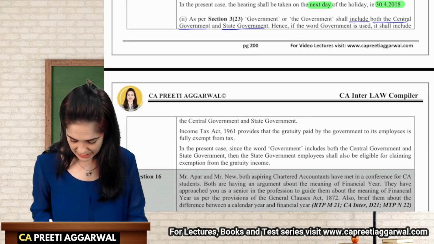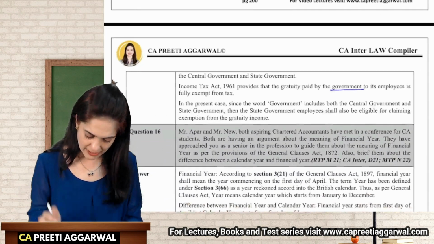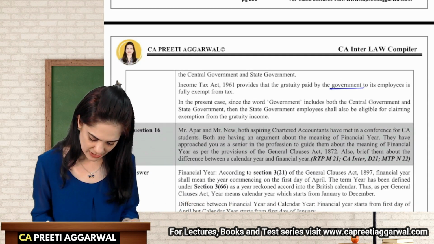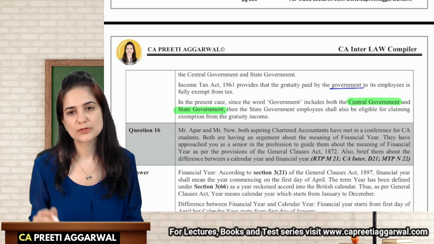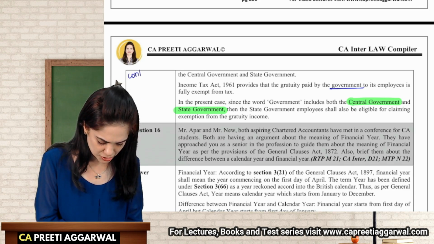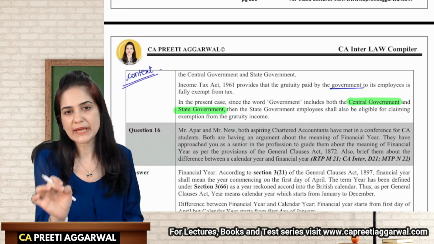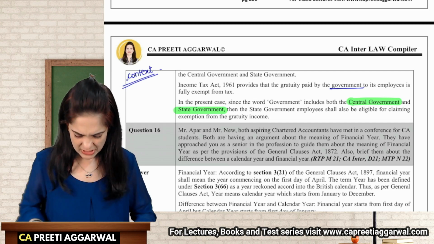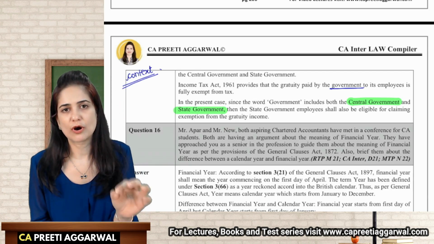Now here they are saying that gratuity will be paid by the government to the employees. So that will include both central as well as state government. So state government employees will also be entitled. Basically, if you read the definition, they have also mentioned the word context. Okay, so you see it in the context. But if nothing is given, then yes, central government and state government both are included in the definition of government.